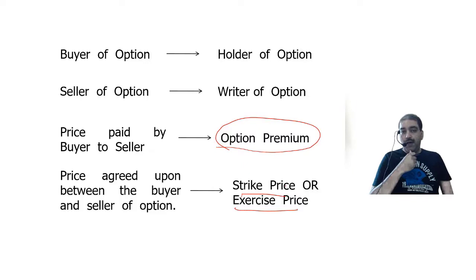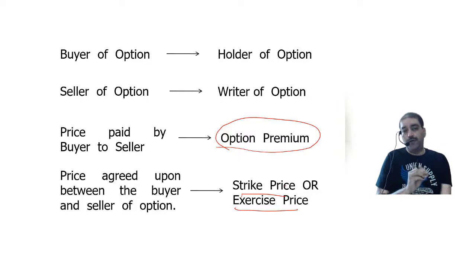Correct? I want to buy, not now, but in the future. But in the future, the prices are likely to increase: 110, 120, 130, 140. These are the 4 likely prices. I want to restrict my loss. I want to ensure that the steep increase in the price does not affect me, and reduces my loss when I buy in the future. So I take a call option. So I buy a call option.